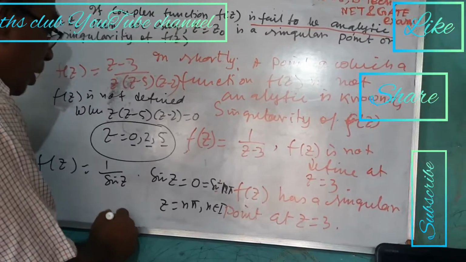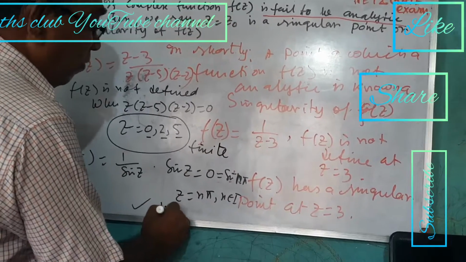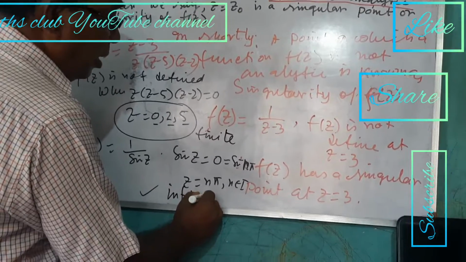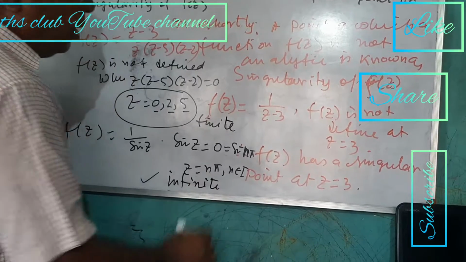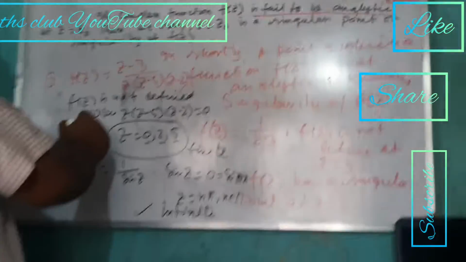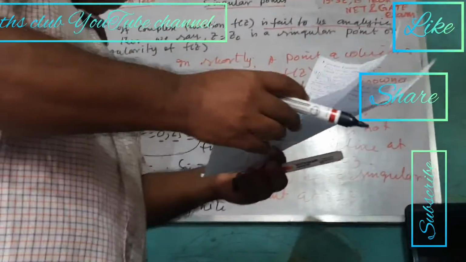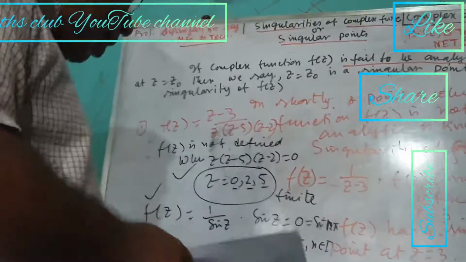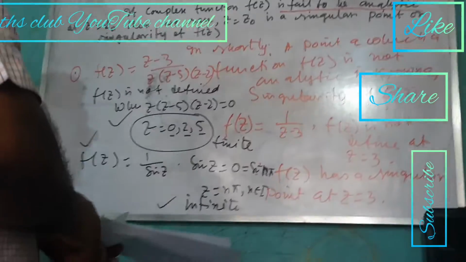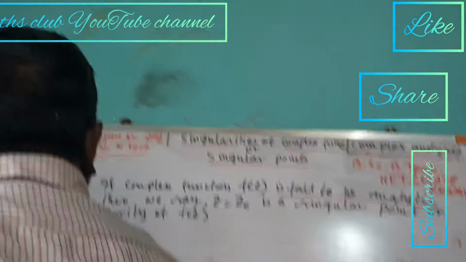So here it is finite, and here we are getting an infinite number of singular points. Sometimes we get a finite number of singular points, sometimes an infinite number. Very important. That means singular points may be finite or it may be infinite.